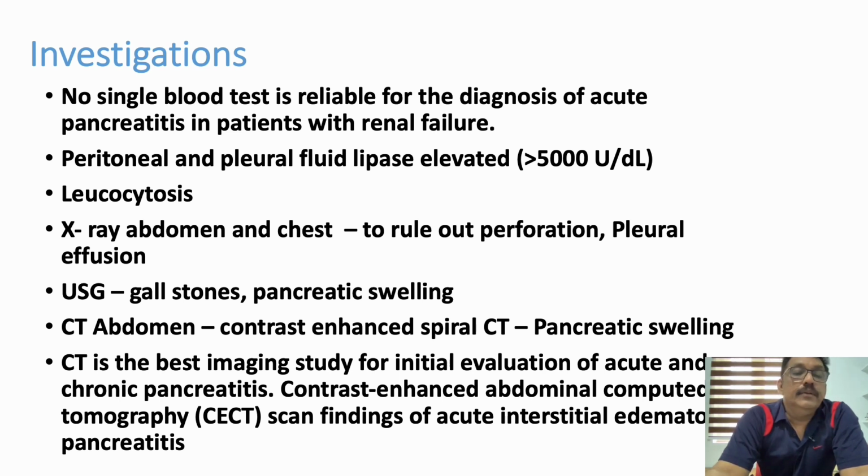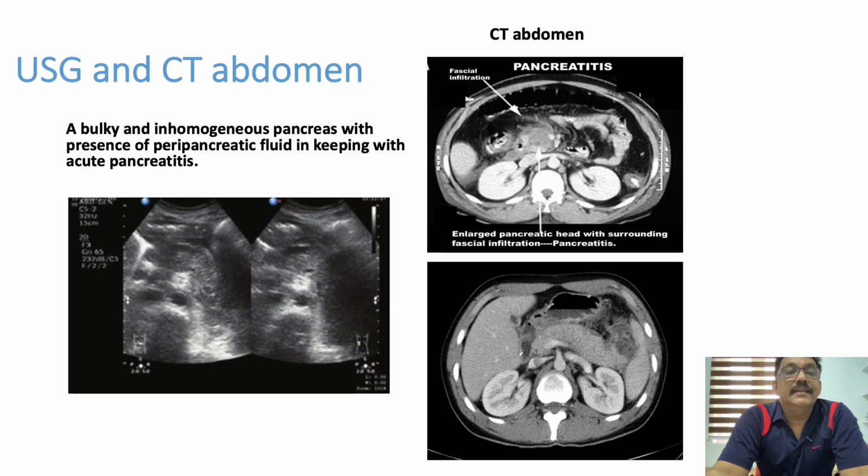USG shows gallstones, pancreatic swelling, peripancreatic collections, abscess, all these things. CT is again very important. Contrast enhanced spiral CT will pick up pancreatic swelling, pancreatic necrosis, peripancreatic collection, and cyst, pseudocyst. All these things can be ruled out by CT.